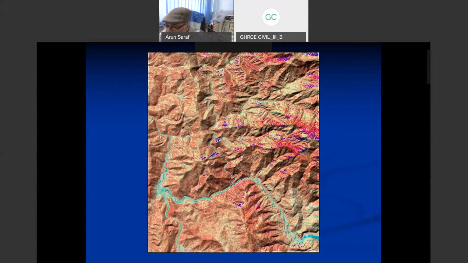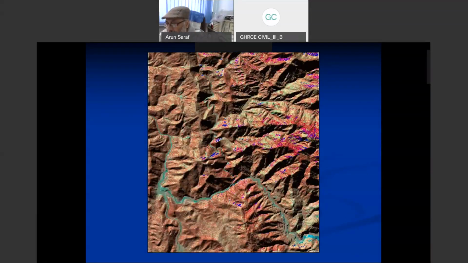That is why I said in the beginning that FTPP is generally observed only for hilly terrain. In plain areas like the Indo-Gangetic plain, where there are no undulations, there will not be any shadows. And if shadows are not there, then FTPP will not be observed. So FTPP is observed only for hilly terrain.